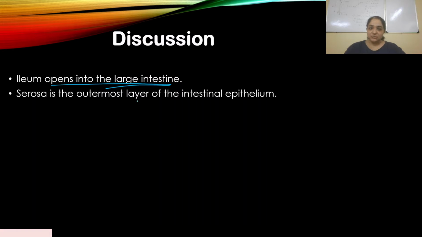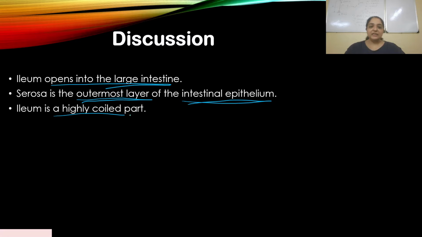Serosa is the outermost layer of the intestinal epithelium. It is not the innermost layer. The innermost layer is mucosa. Okay, so serosa is the outermost layer of the intestinal epithelium. It is important that you understand the order of the layers.